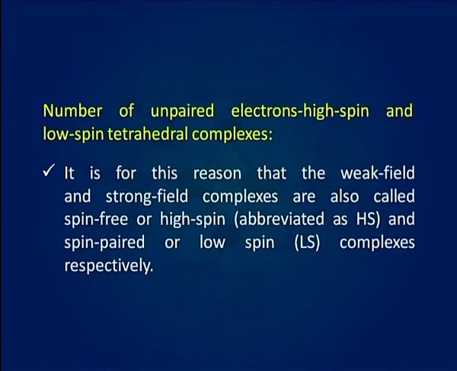High spin complexes are abbreviated as HS and low spin complexes are abbreviated as LS.